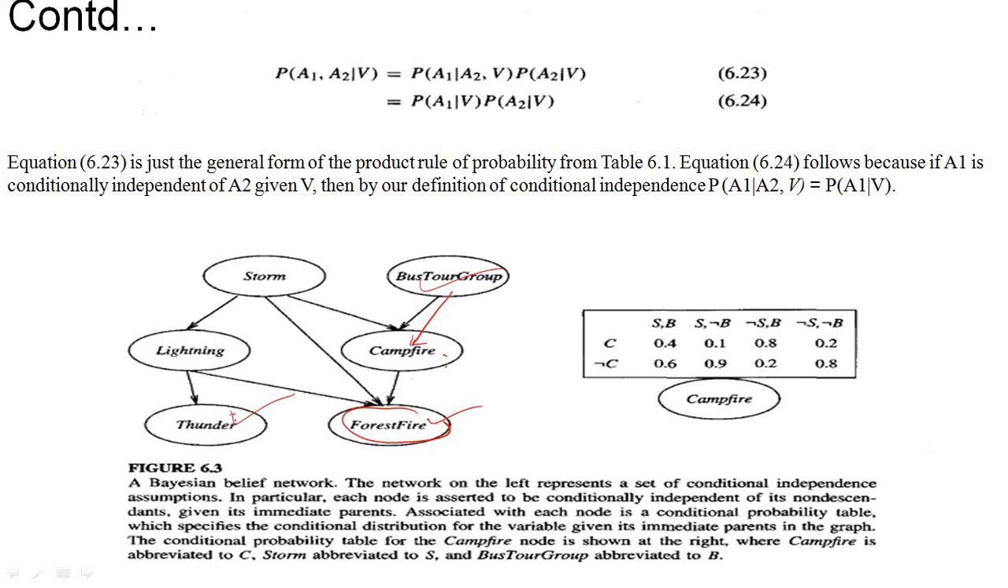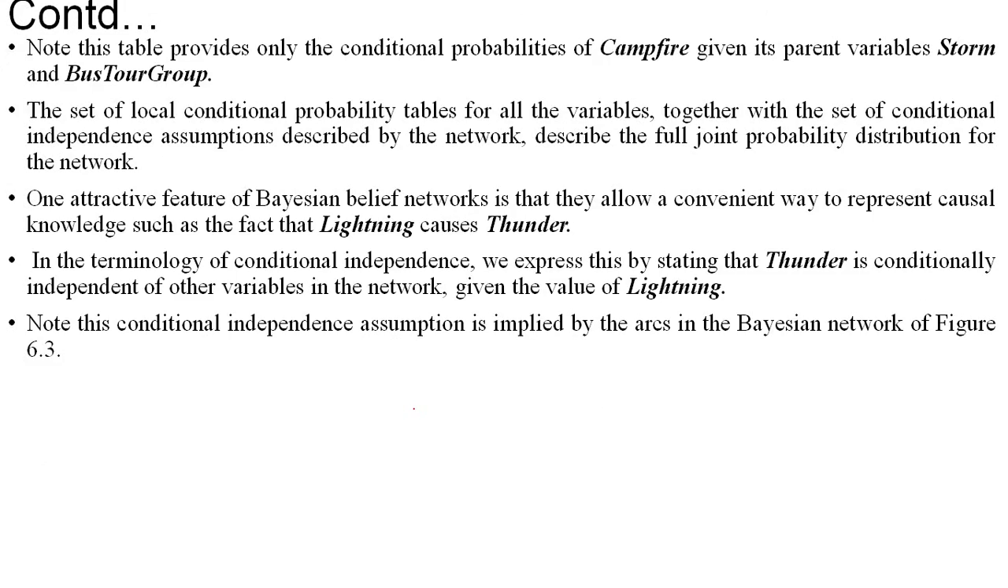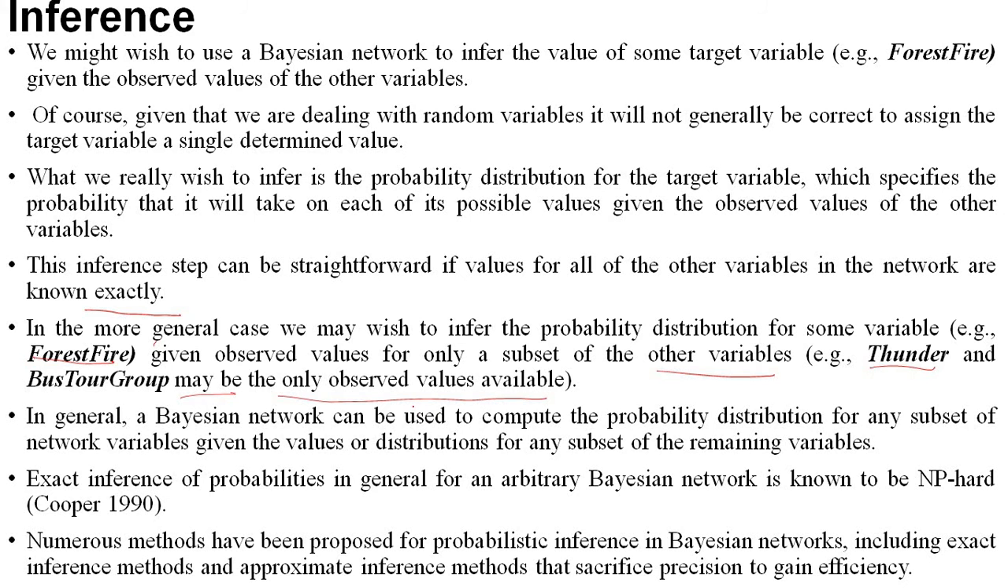As well, if I know the thunder value, I can do backtracking and find out the value of lightning. If the lightning value is known, and from bus tour group we can predict the value of campfire, then definitely I can easily calculate the value of forest fire. So I can backtrack, check the value of lightning, and if the campfire value is already available, then it is very easy for me to predict the value of forest fire. Like this I can calculate the exact value of all the variables present there.